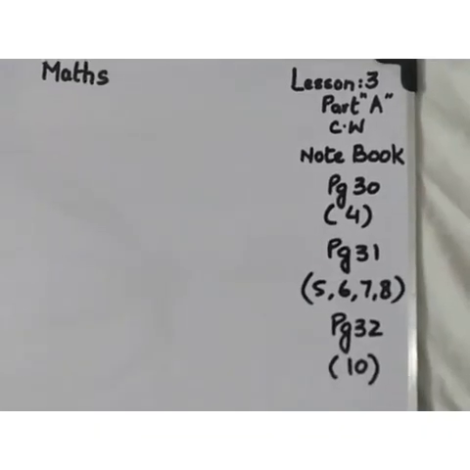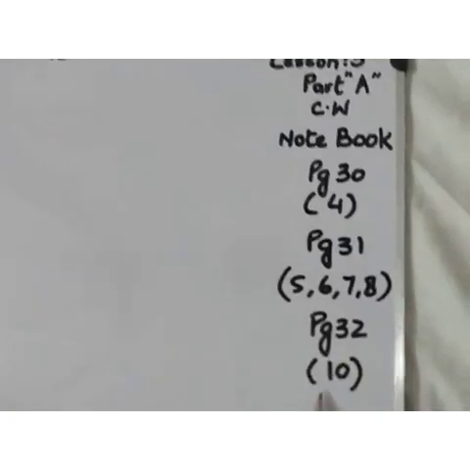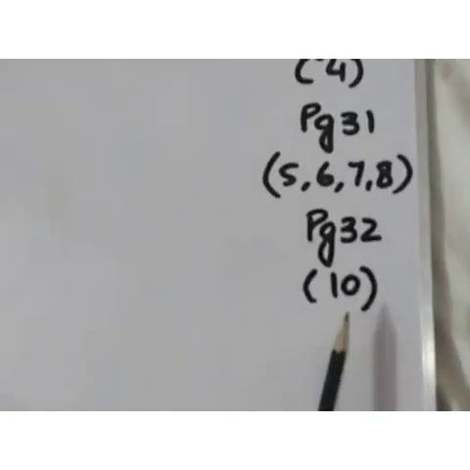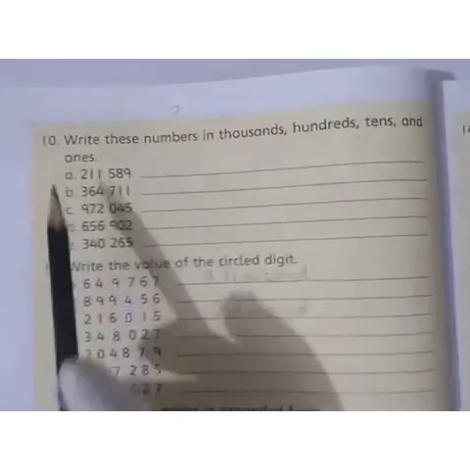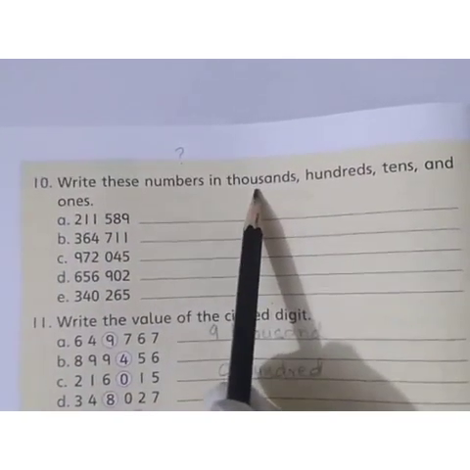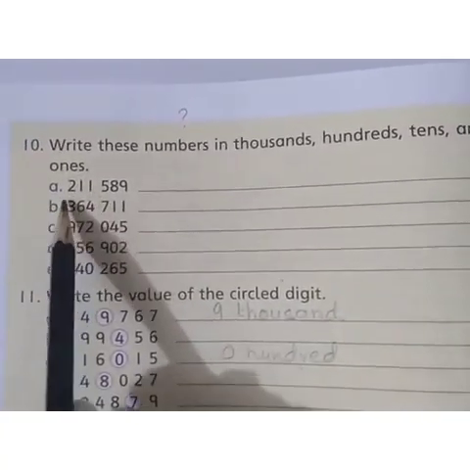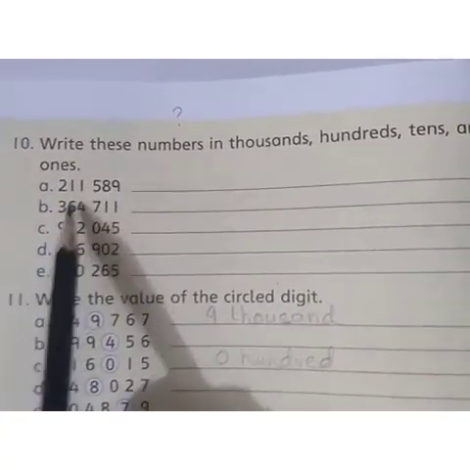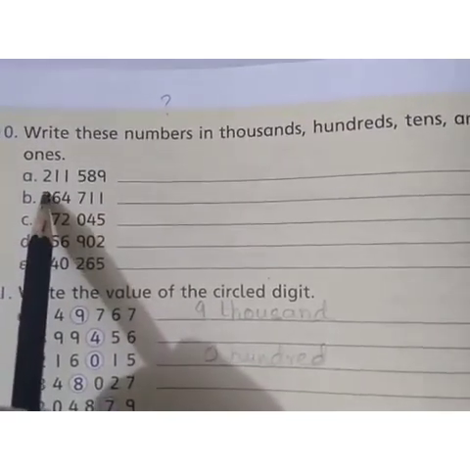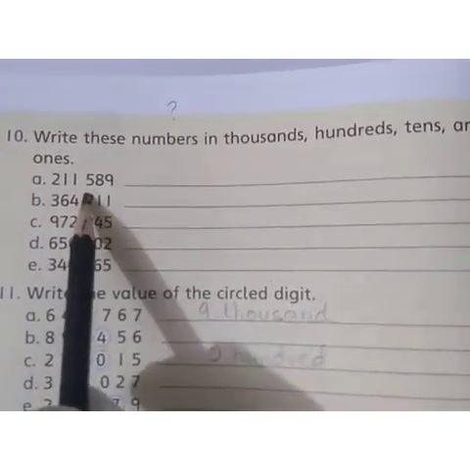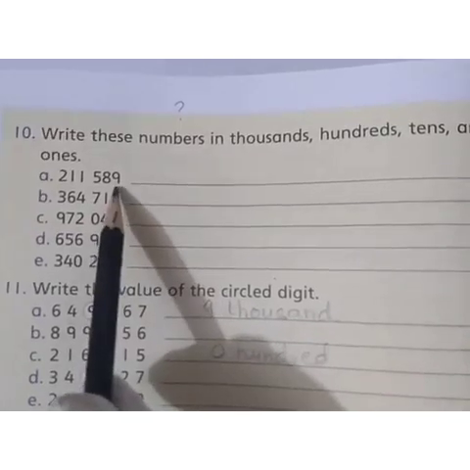Now page number 32, question number 10. You have to do it in your notebook. Question number 10. Write these numbers in thousands, hundreds, tens and ones. The numbers are given. You have to write how many thousands are there, how many hundreds, how many tens and how many ones.